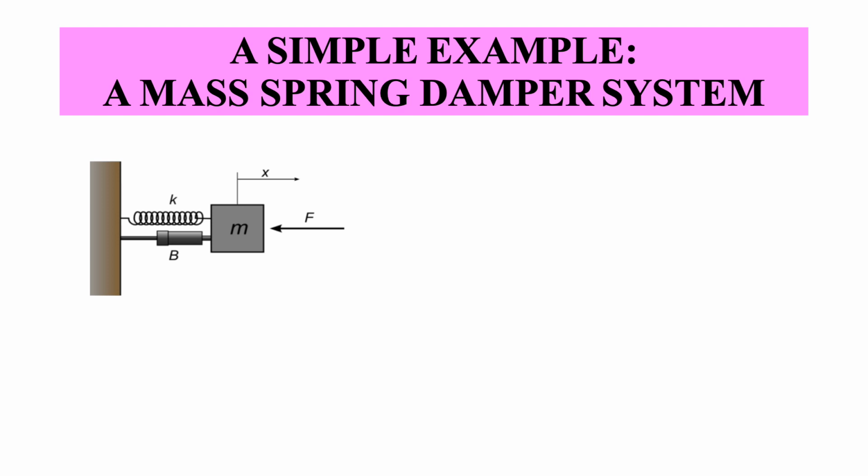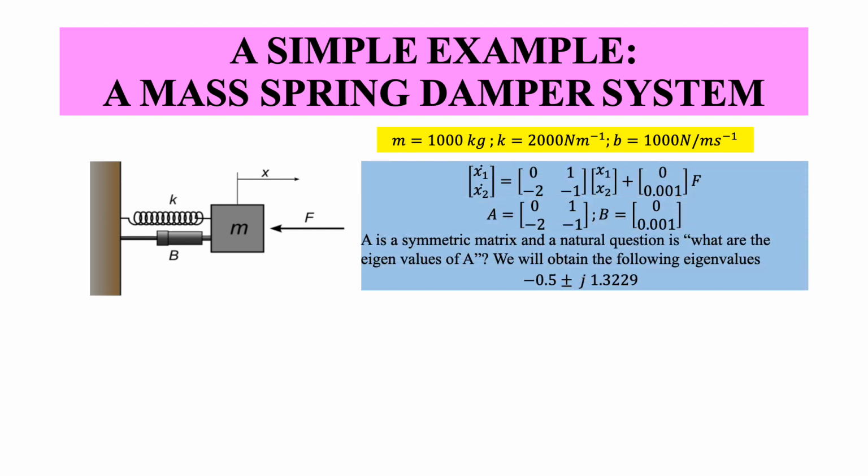So this was my mass spring damper, and let's see a very simple simulation of this one. Let's say I take mass equal to 1000 kg, the spring constant K equal to 2000 newtons per meter, and damping B equal to 1000 newton-seconds per meter. Now remember the A matrix: it has minus K by M and minus B by M, and putting these values you get minus 2, minus 1.